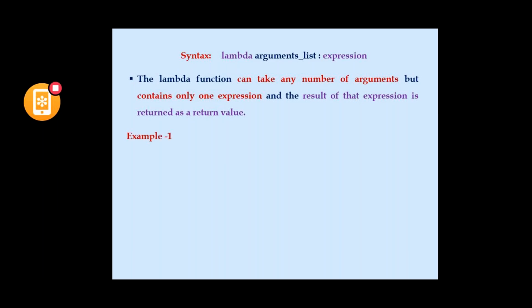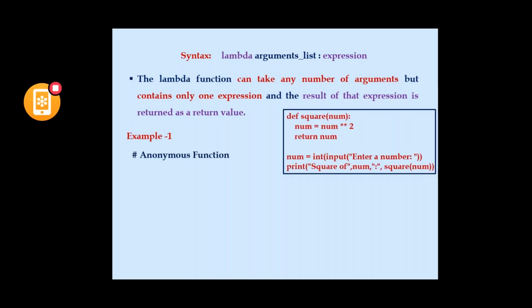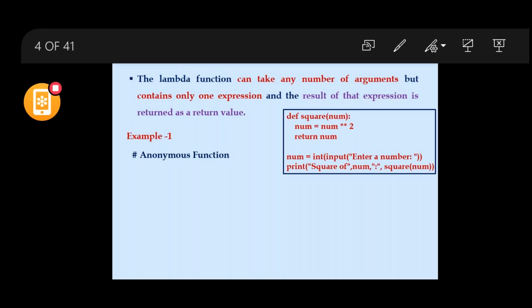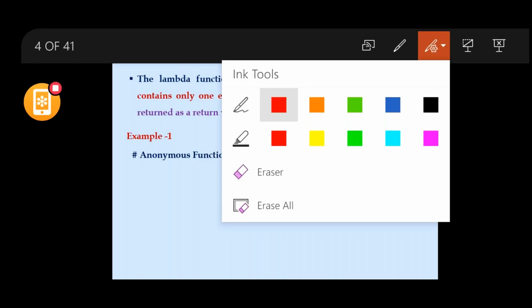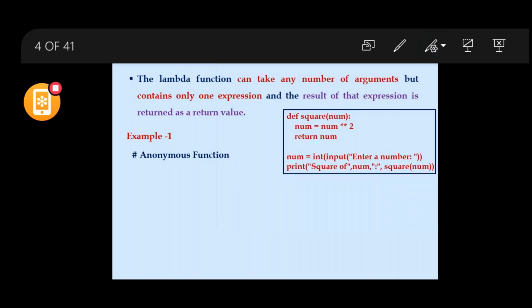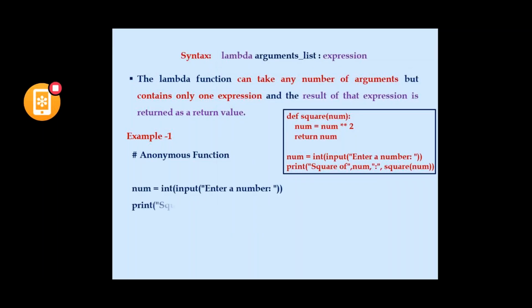I am taking a small snippet of code. I am defining a square function which takes an argument number.